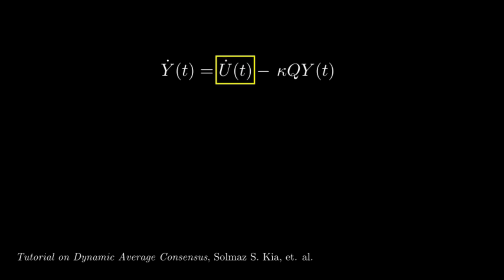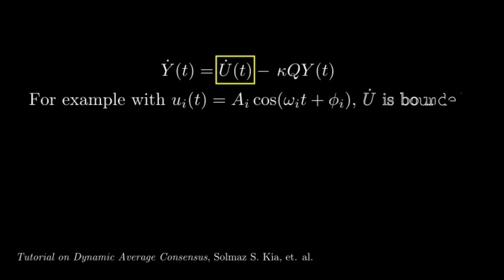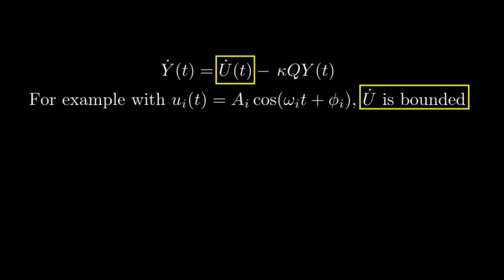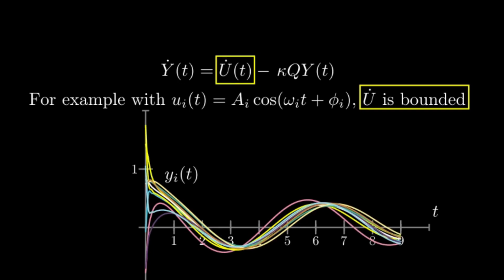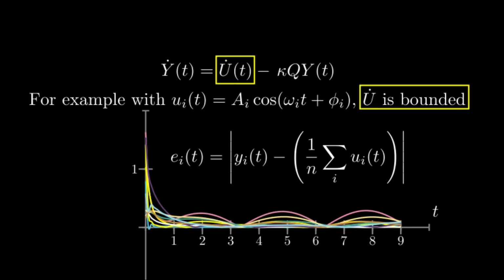If the derivative of U vanishes at infinity, then this protocol solves the problem. However, if the derivative remains bounded, then the outputs will reach only practical consensus with bounded steady-state error. Take as an example the following set of signals for which their derivative doesn't vanish at infinity but remain bounded. This is the evolution of the protocol in a network of 10 nodes. Note that the output stays together after a transient, but never converges towards exact consensus. This can be shown by looking at the error they have with respect to the average of the U signals, which shows a bounded steady-state error.